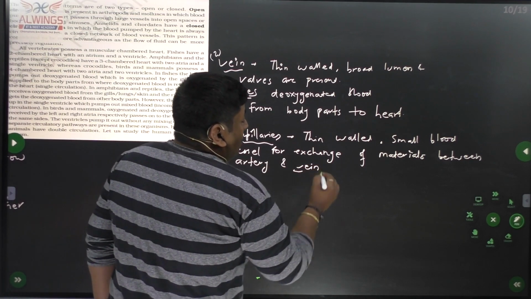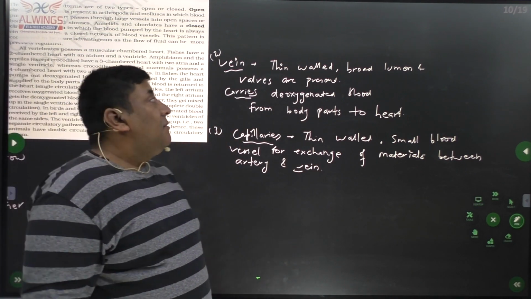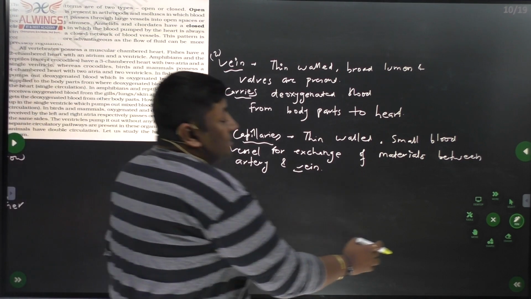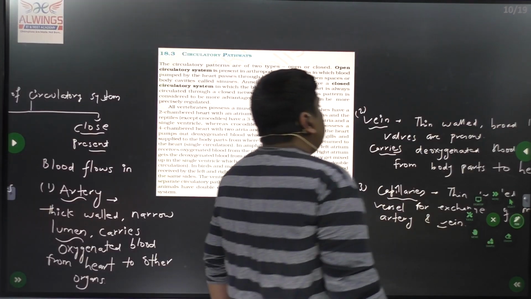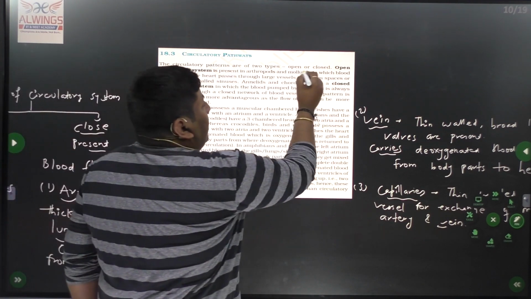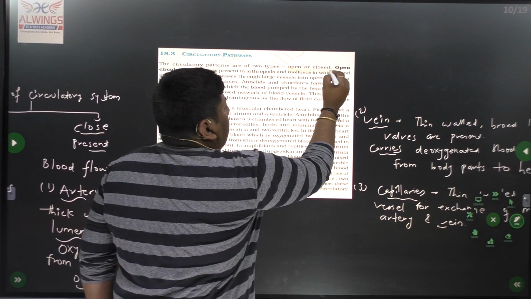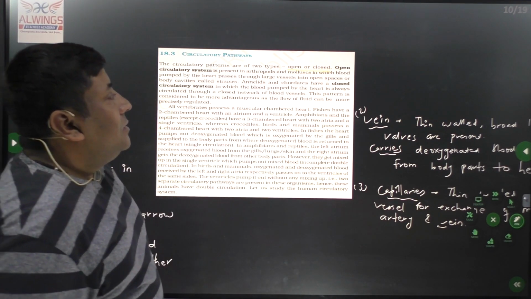Okay, now here are the different types of blood vessels. Now what is NCERT saying about that, we can see here. According to NCERT also, there are two types of circulatory system. The two types are open and closed.